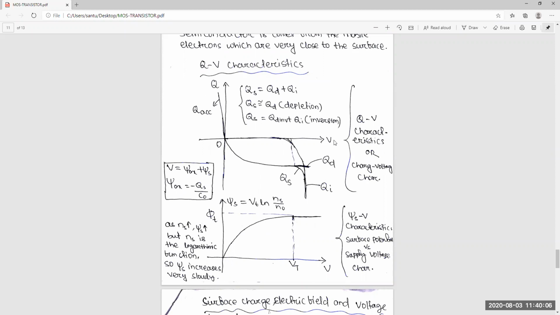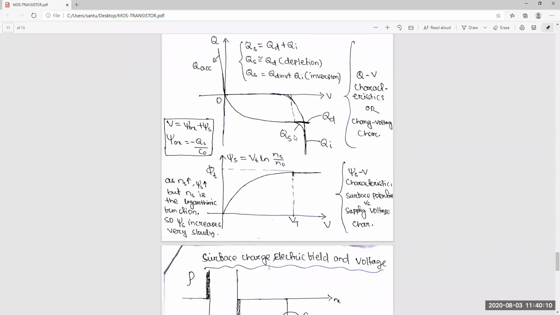What is the QV characteristic of this MOS? It will relate to that voltage also. So here I'll show you the phi t, how phi t increases, and it will be almost the same at Vt. This phi s at threshold is called phi t.